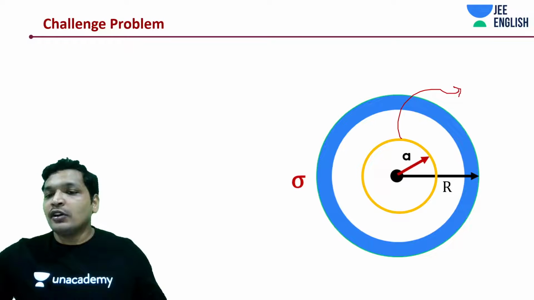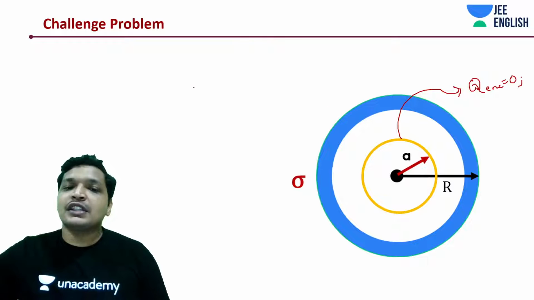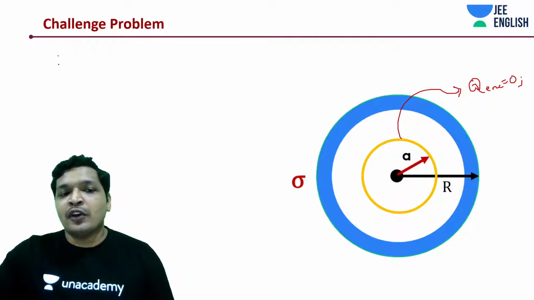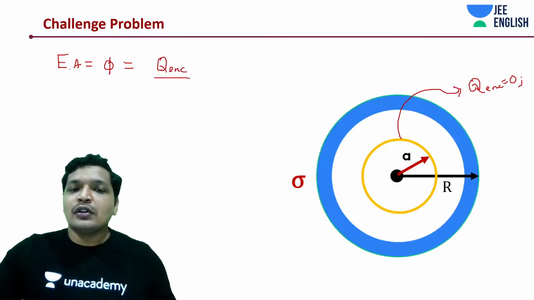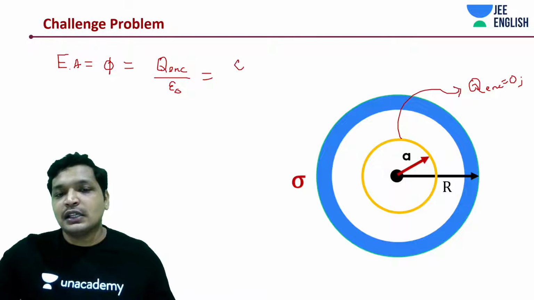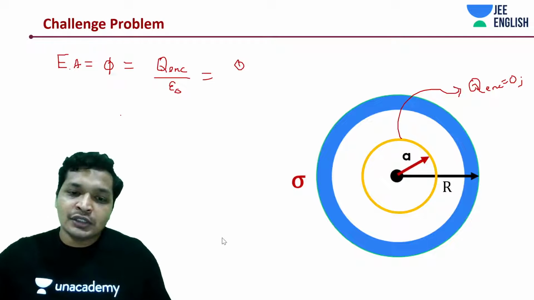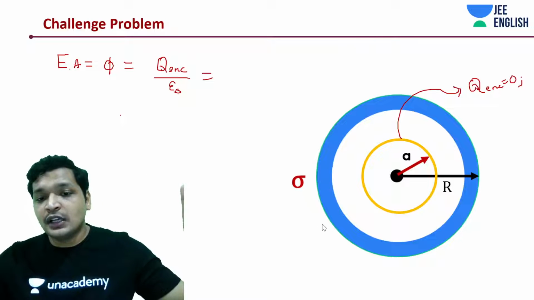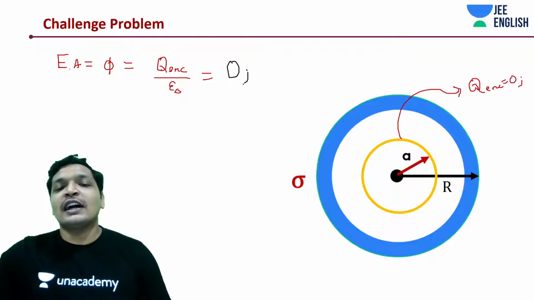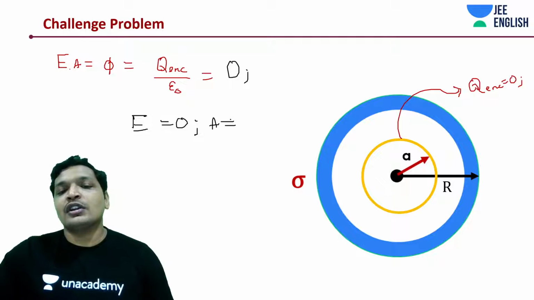Right? Because if I draw a Gaussian surface, which is going to be a spherical Gaussian surface, the charge enclosed is 0. If charge enclosed is 0, then from Gauss's law we can say flux is 0, and charge enclosed is 0 over epsilon naught. It's flux. 0 by something, it's 0. And we know area is not 0. Electric field was supposed to be radial if this A's distance was large enough. So, guys, electric field should be 0 since area is not equal to 0.